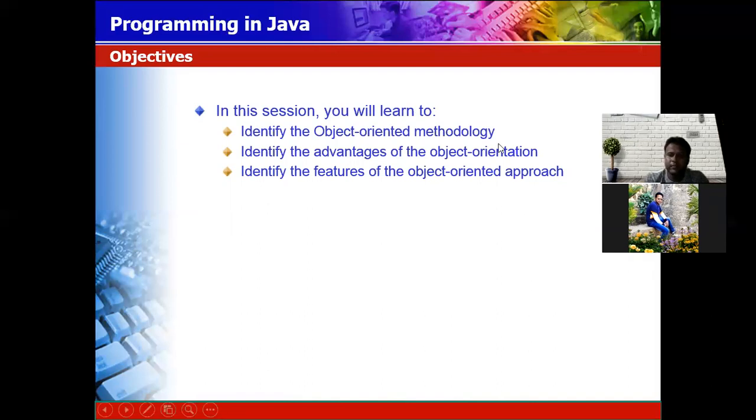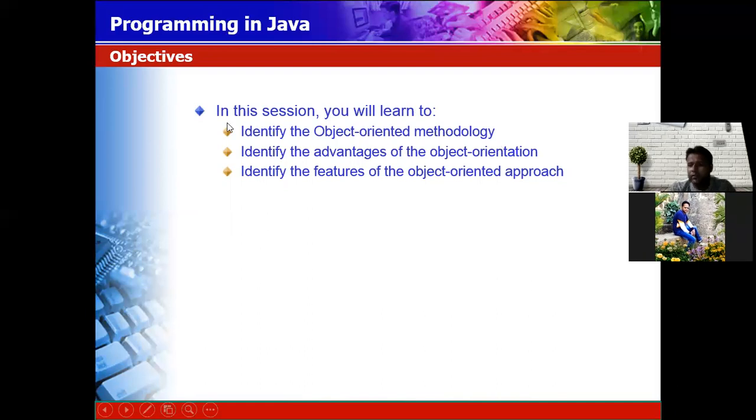So these are the three parts we have to cover in this session.